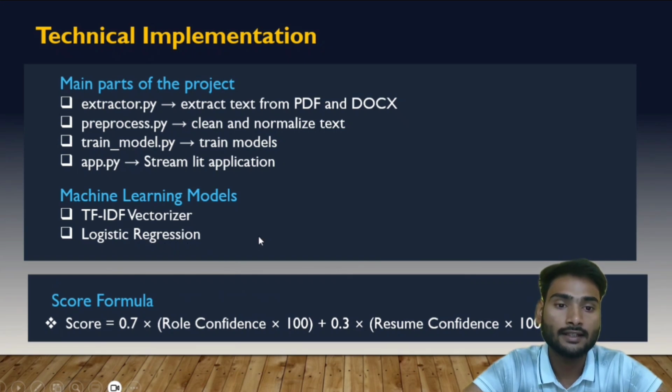Two separate machine learning models were trained. The first model identifies whether a document is a resume or not. The second model predicts the job role for a valid resume. The final score is calculated using the confidence values generated by these models. Score formula: score is equal to 70% of the role confidence plus 30% of the resume confidence.